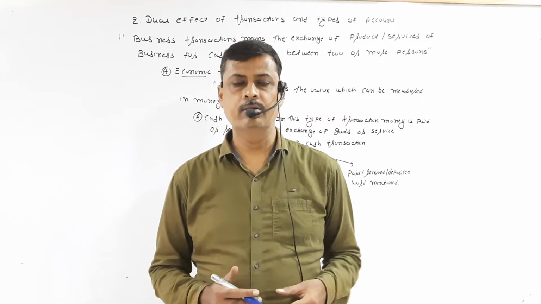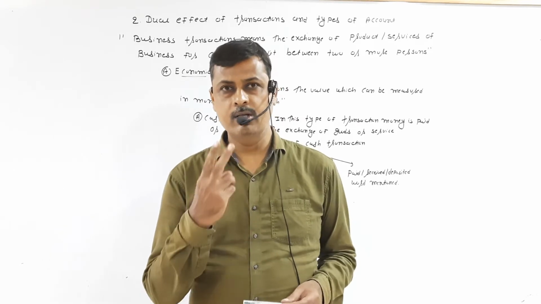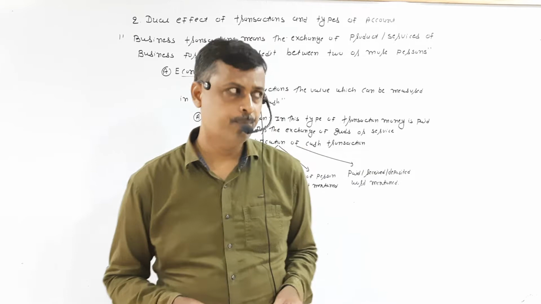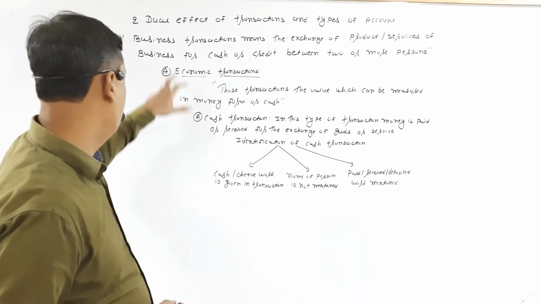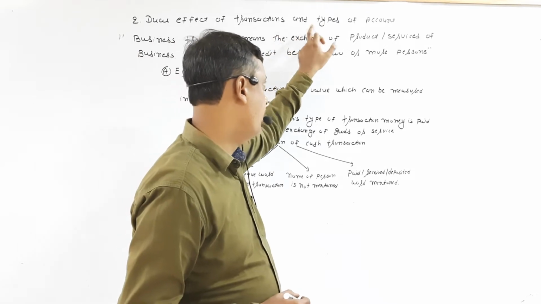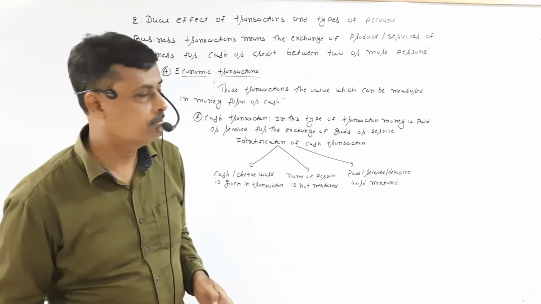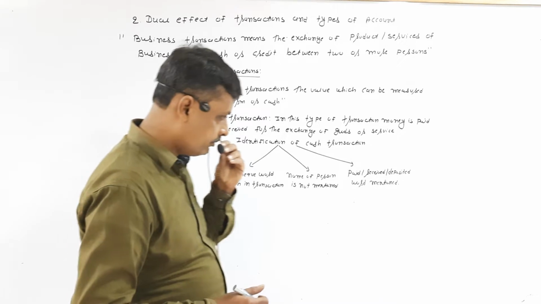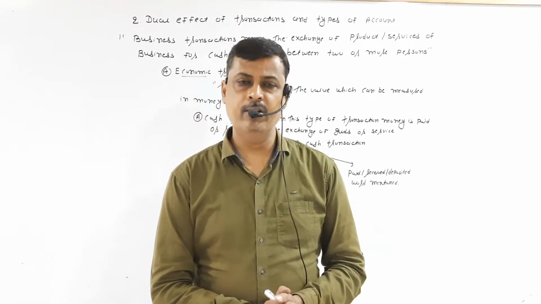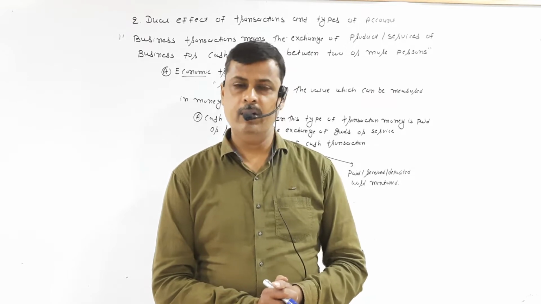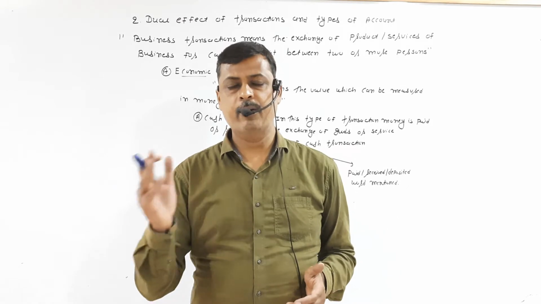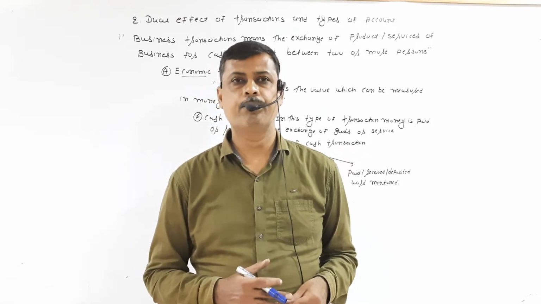Today we are going to learn about the second chapter in 11th commerce, dual effect of transaction and types of account. So, dual effect: every transaction has two effects. If one effect is given on the debit side, the second effect must be given on the credit side.